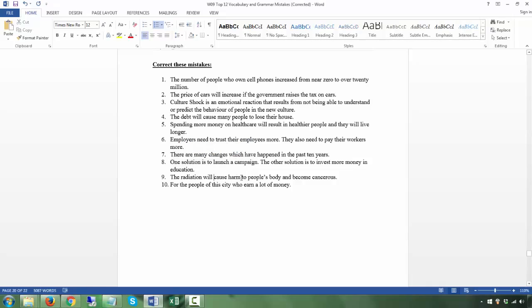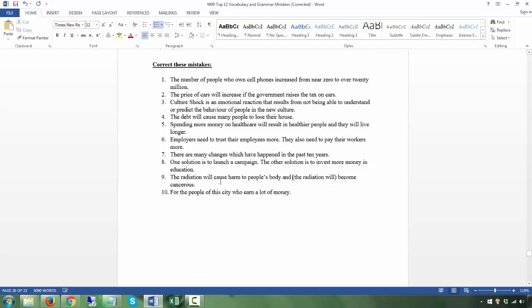The radiation will cause harm to people's body and become cancerous. Same thing as this sentence just now. Is it the radiation will become? No, this is not.